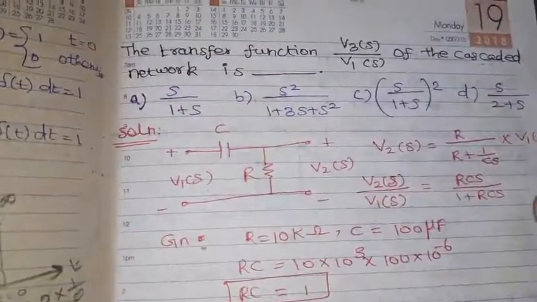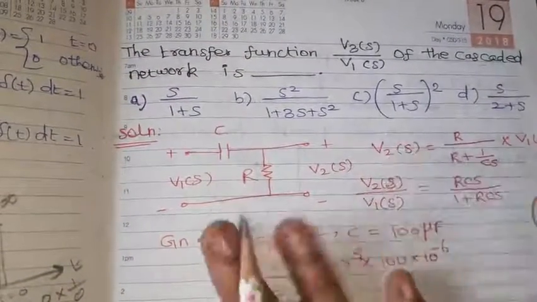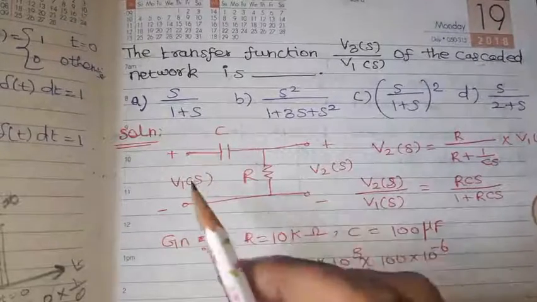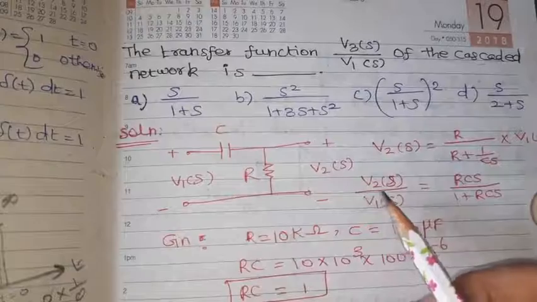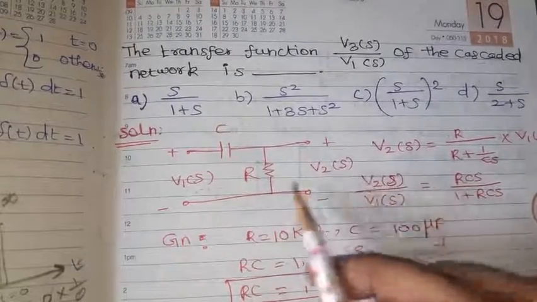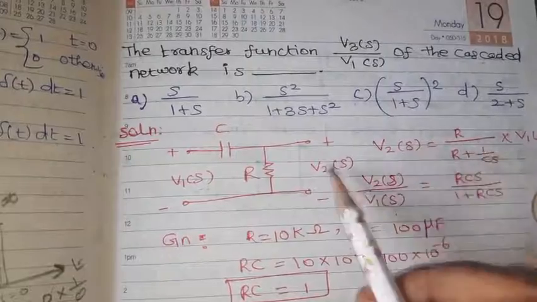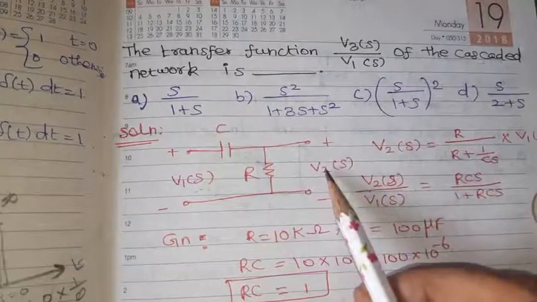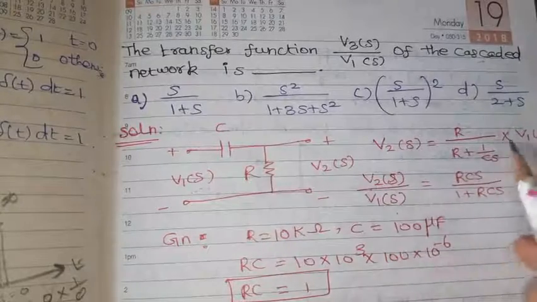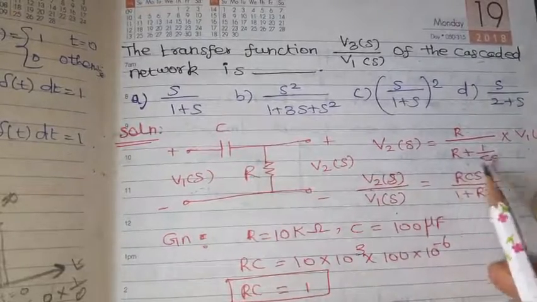Then, four different options are given. First, what is the network? C is connected with R. This is V1 of S and V2 of S. How can we find V2 of S by V1 of S? In general, V2 of S equals R into the input signal V1 of S divided by R plus 1 by CS.